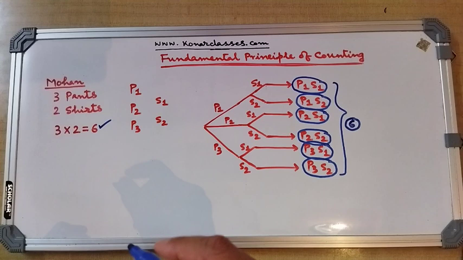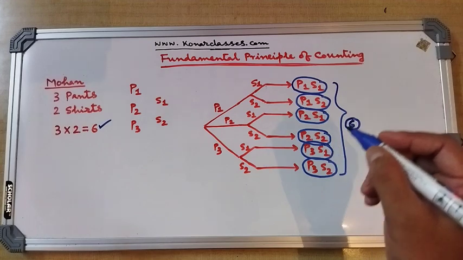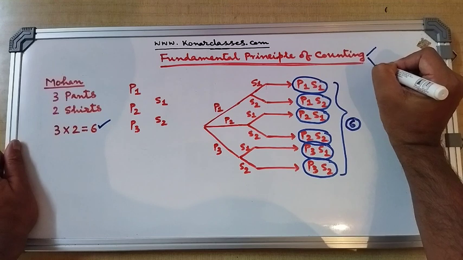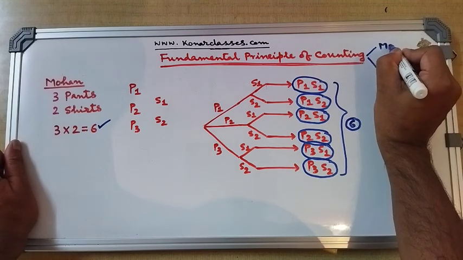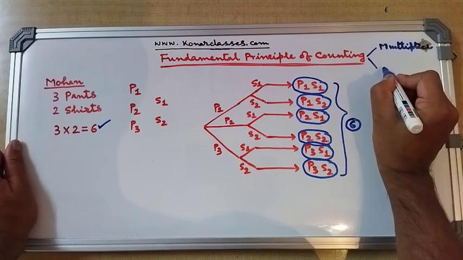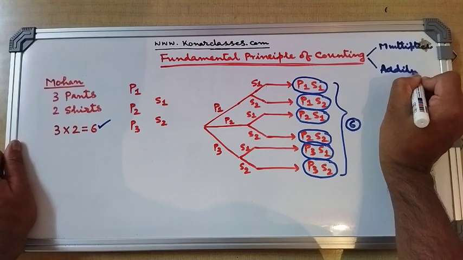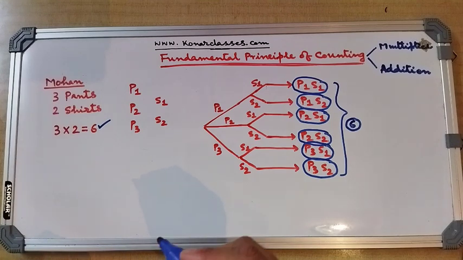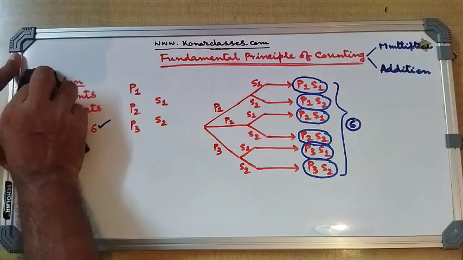Let us understand this fundamental principle of counting by means of another example. And dear students, in the fundamental principle of counting there are two things. One is multiplication, and another one is addition. What we are discussing at this moment is the multiplication. Let us take another example of the fundamental principle of counting using multiplication. So let me rub it off and then let me explain.